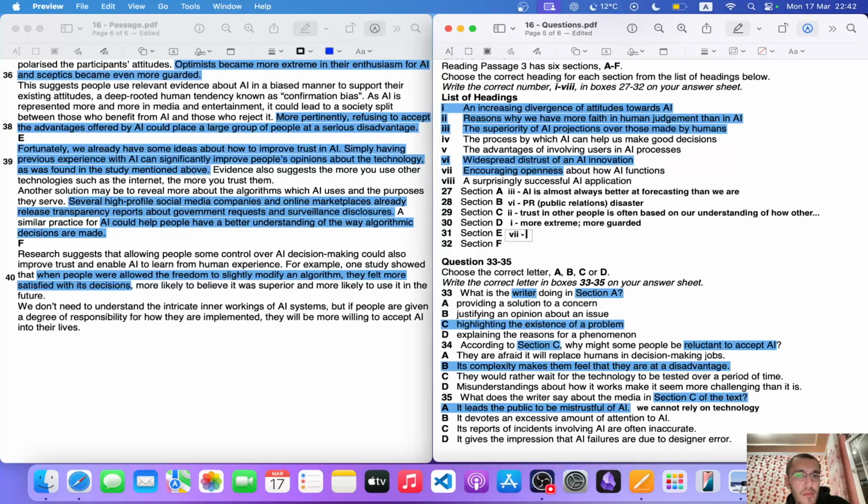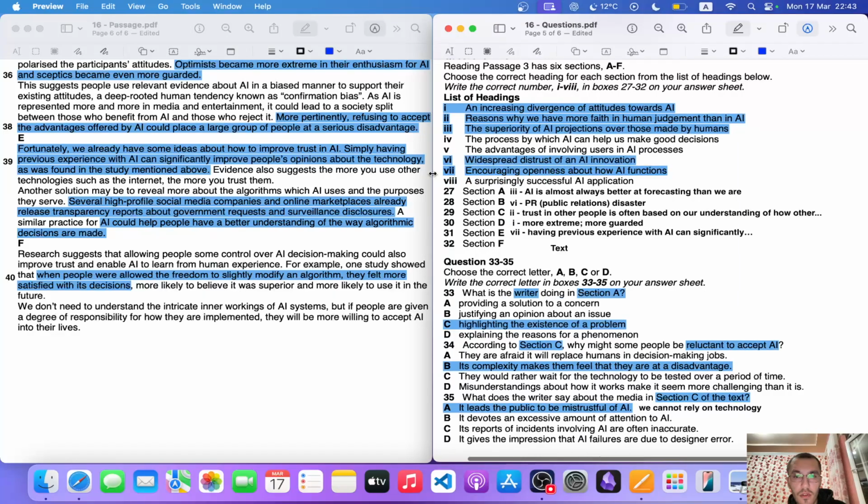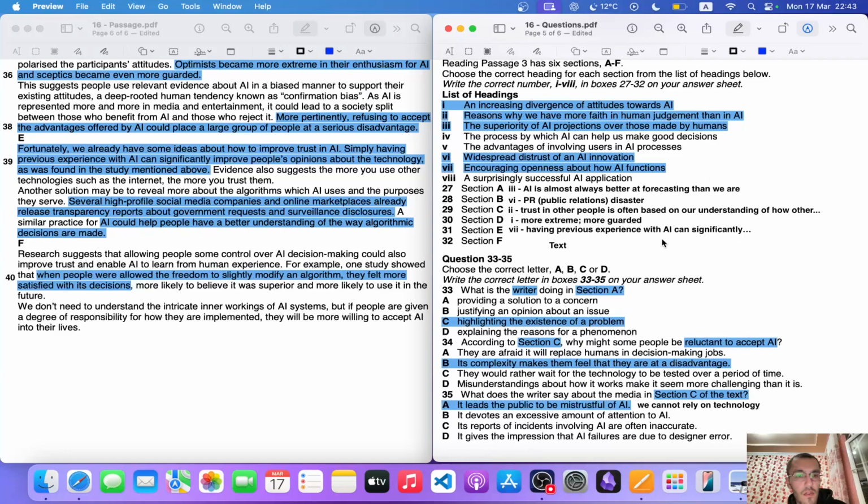It means having previous experience with AI can significantly, blah blah blah, improve people's opinions. Whereas F is, well, hold on. First of all, let me remove that part. Here, advantages involving users.